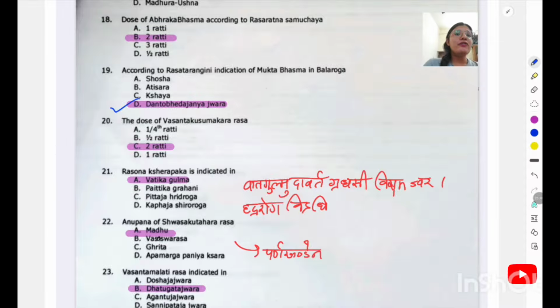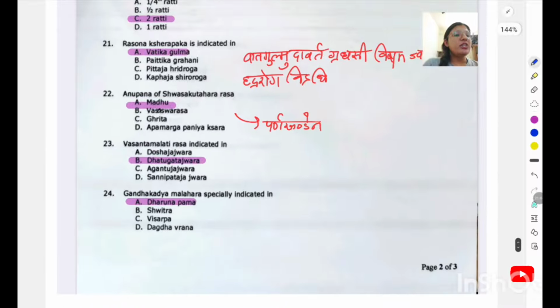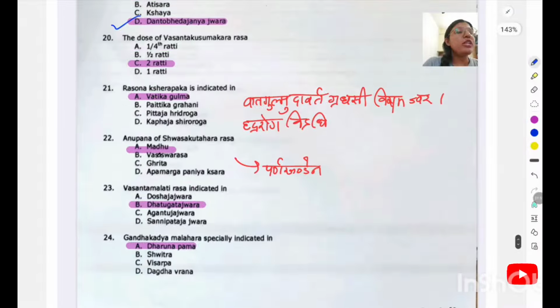The dose of Vasant Kusumakara Rasa is 2 rati, and the same dose is for Vasant Malati Rasa also. Rasona Shirapaka is indicated in. This is the Phalashruti I have written here: Vata Gulmam Udavartam Gridhrasi Vishama Jwaram Hridroga Vinashayati. So here Vata Gulma is the indication for Rasona Shirapaka. The Anupana of Shwasa Kuthara Rasa is Parna Khanda in our references, which come under the NCISM syllabus. But other references of Shwasa Kuthara Rasa include Madhu also as Anupana.